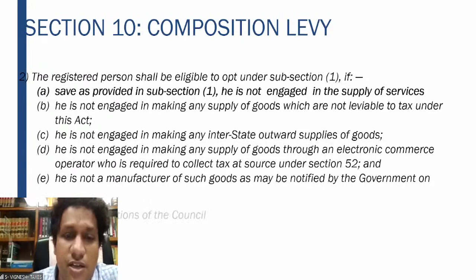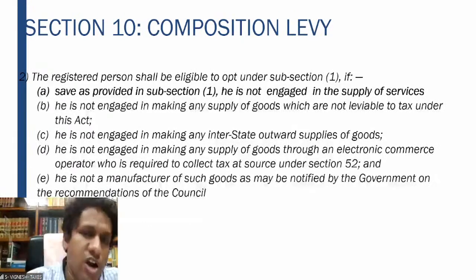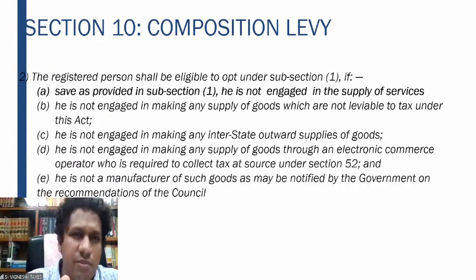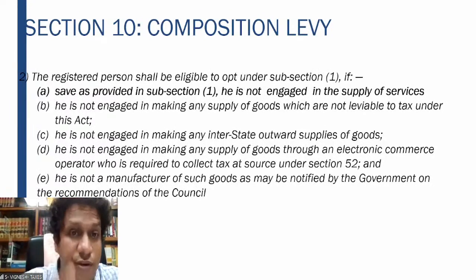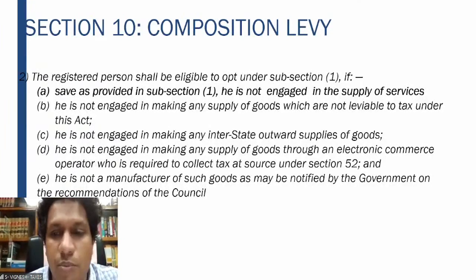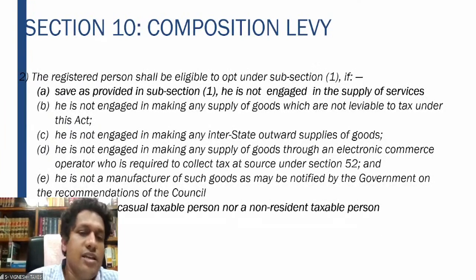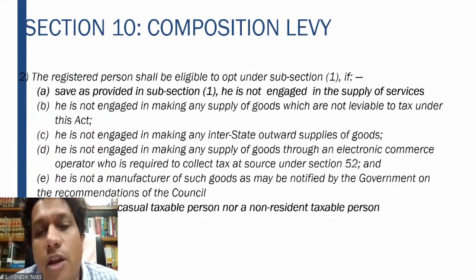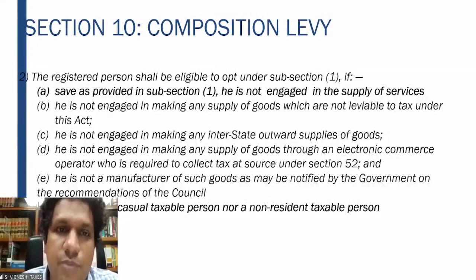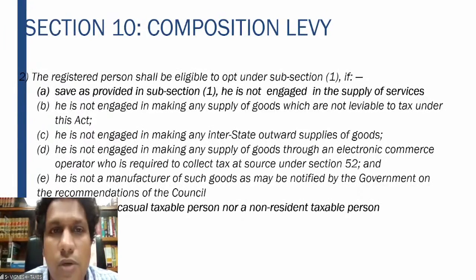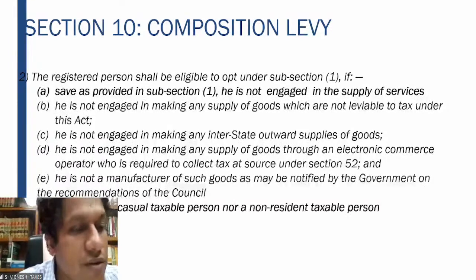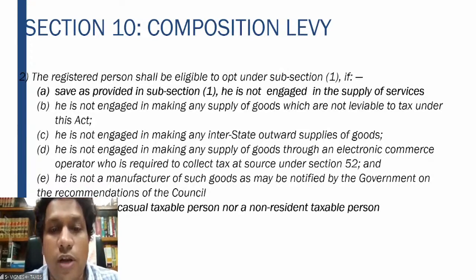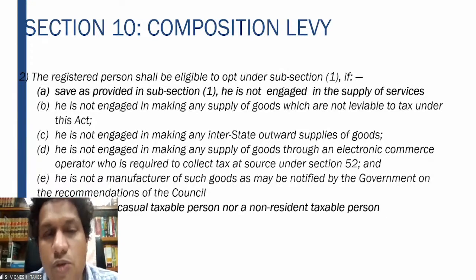And he is not a manufacturer of such goods as have been notified by the government. Government has notified some goods like ice cream, aerated drinks, etc. If you're a manufacturer of such goods, you cannot opt for the composition scheme. Then he is neither a casual taxable person nor a non-resident taxable person. Casual taxable person, I already told you in today's class initially: if you are taking a temporary registration in some other state for the purpose of participating in an exhibition, etc., you have to register yourself as a casual taxable person.